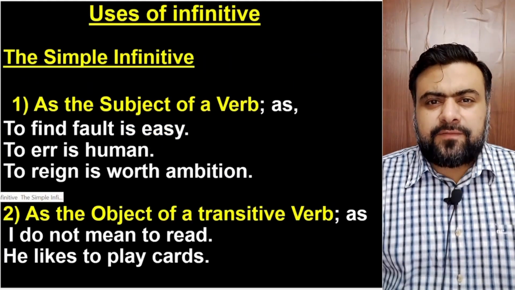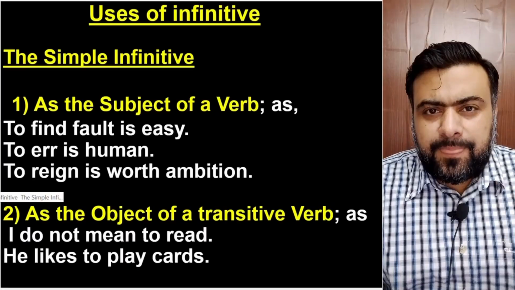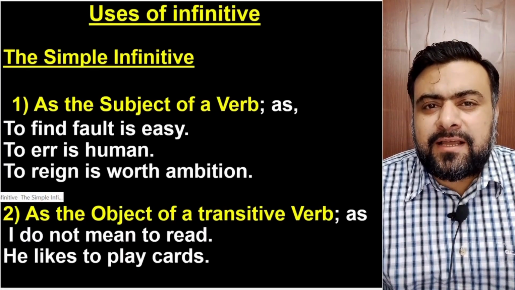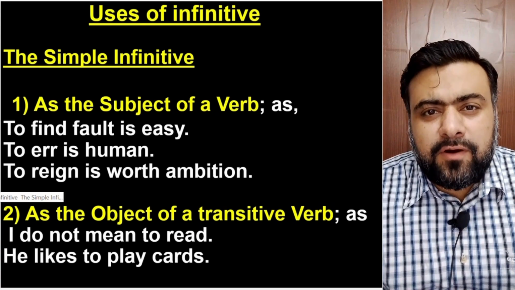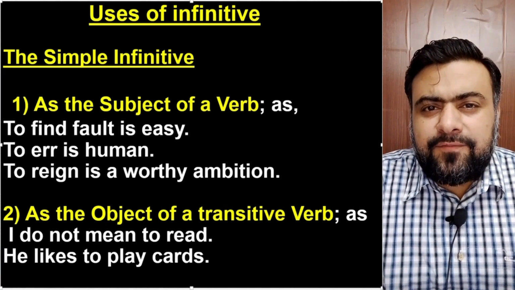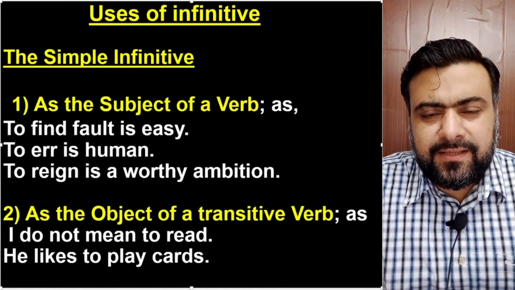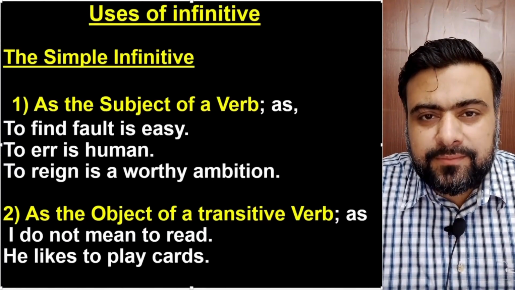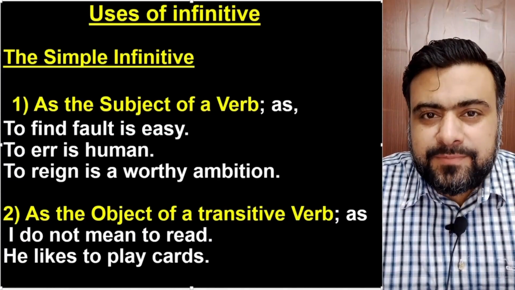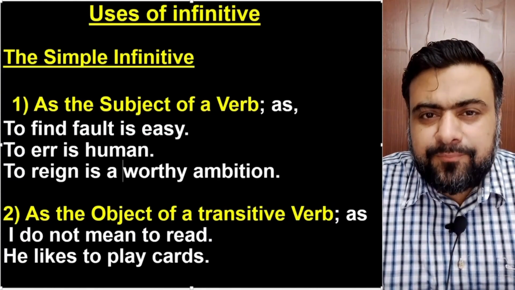Uses of infinitive. First, the simple infinitives. Number 1. When the infinitive acts like the subject of a sentence. For example, to find fault is easy. Now in this sentence, to find is the subject, is easy is the predicate. To err is human. To err, the subject, is human, is the predicate.